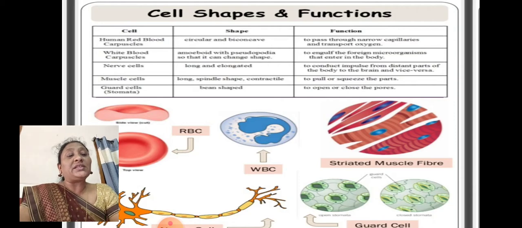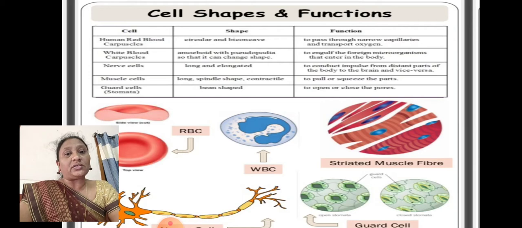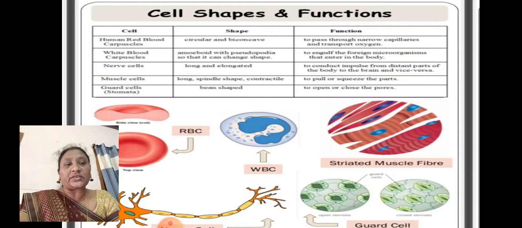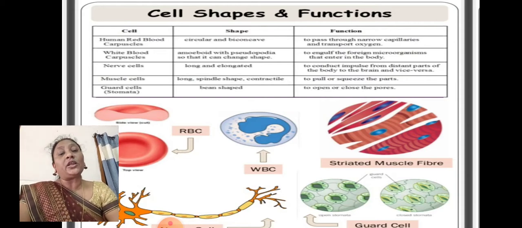Next one is guard cells. Guard cells can be found in the stomata. The stomata is protected by the guard cells. These are bean shaped in structure. They help in the opening and closing of the stomatal pores.